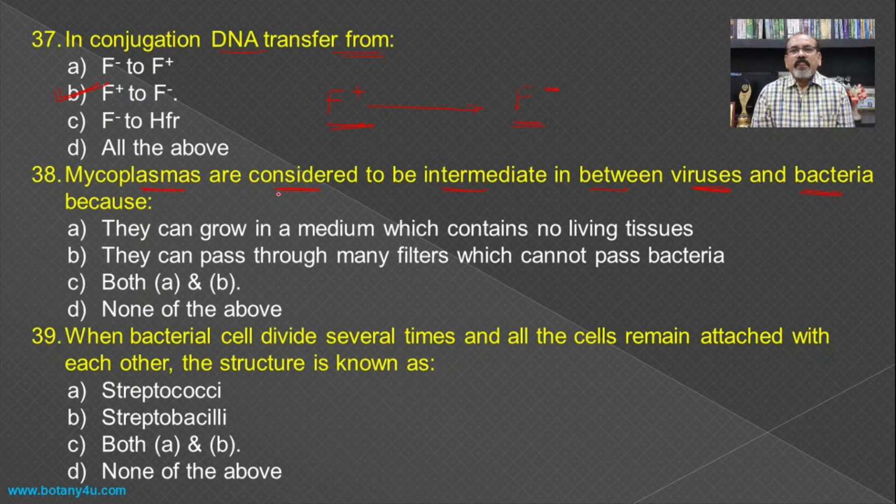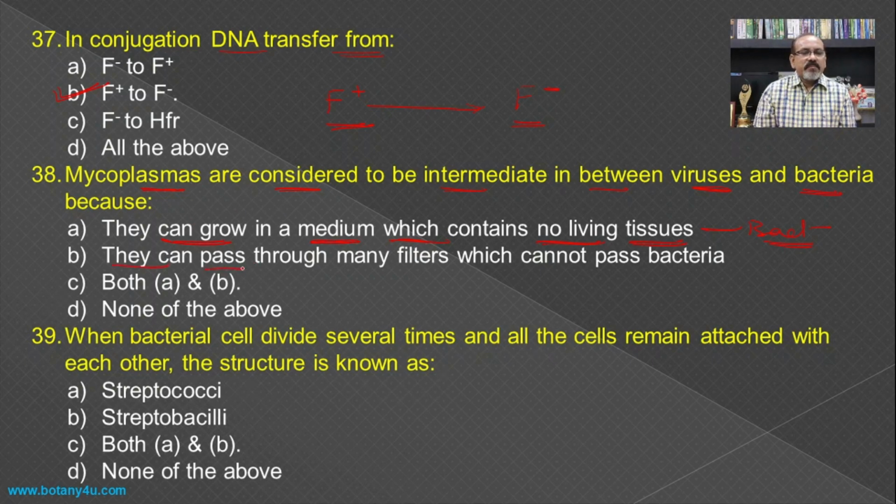Then mycoplasmas are considered to be intermediate between the viruses and bacteria, as earlier we have seen. The mycoplasmas are placed in between the viruses and bacteria in the classification, because they can grow in a medium which contains no living tissues. This is a characteristic feature of bacteria, that they can be cultured on an artificial media.